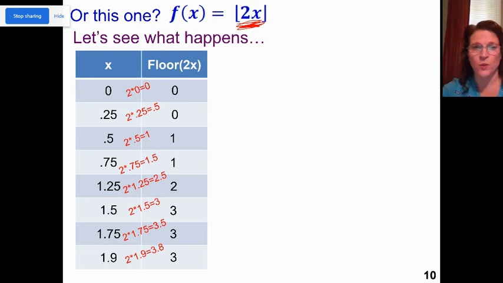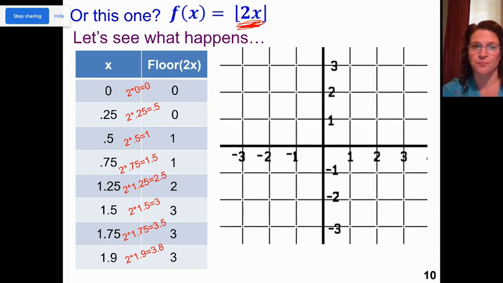So now I've got some pieces of this graph that I can plot to help me get a better idea of what this is going to look like. So there's the 0 to 1/2. When x is 0 to 1/2, I'm rounding down. But as soon as I hit x is 1/2, I'm jumping up to 1.